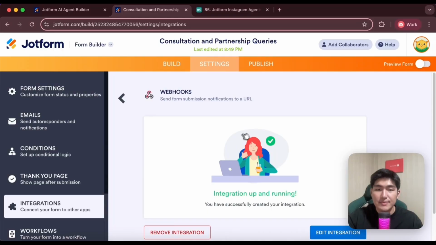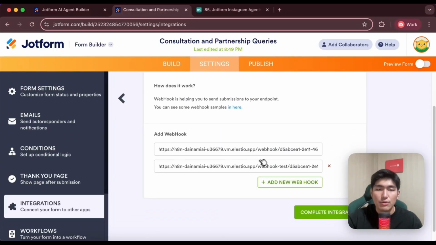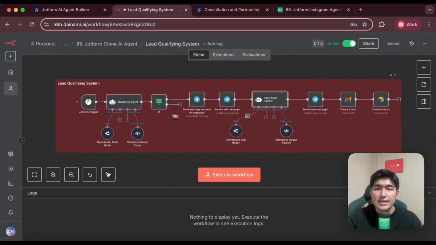So let's open this up and let's click edit integrations, and you can see I can add in the webhook over here. I've created a lead qualifying system that allows us to qualify the leads and send a draft to our Telegram as well as our Gmail.